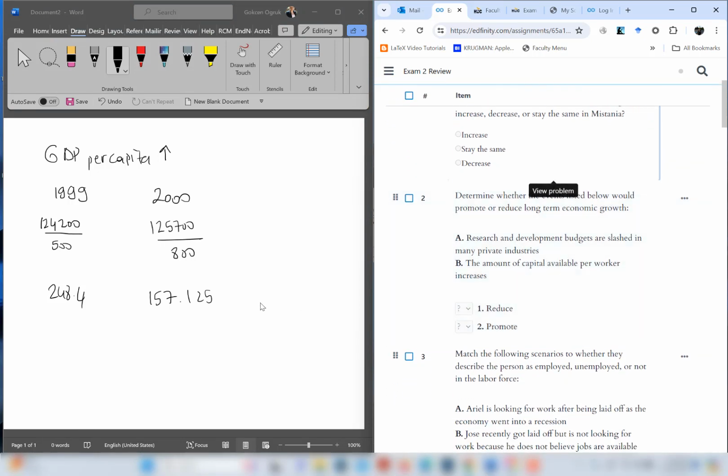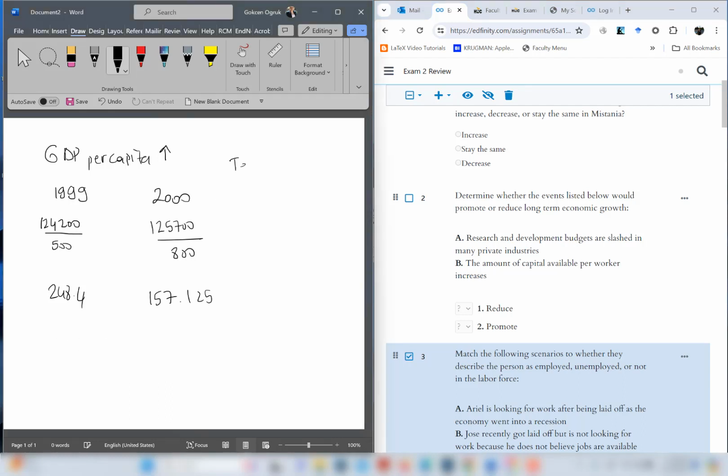Question number 2. Determine whether the events listed below would promote or reduce long-term economic growth. For long-term economic growth, you need to check from chapter 7 what are the determinants. And if you just want to review here, determinants are technology, human capital, physical capital, and productivity is very important, productivity of the worker, right?